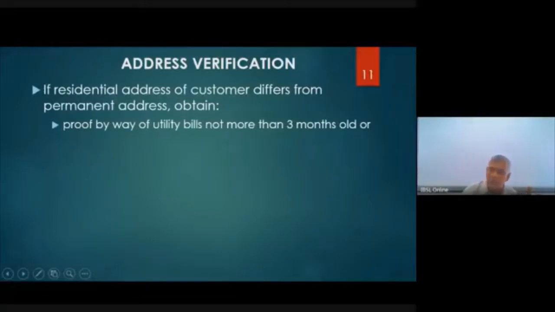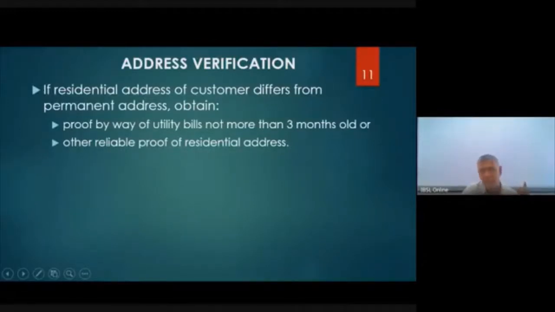If these are not available, you'll have to ask for something like a deed, or other reliable proof of residential address.